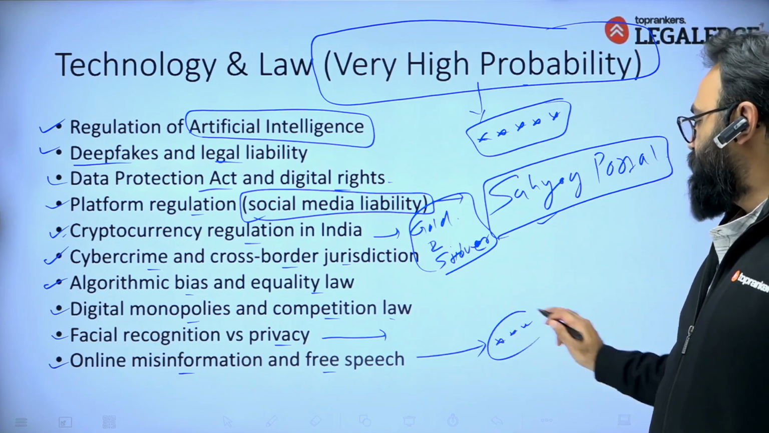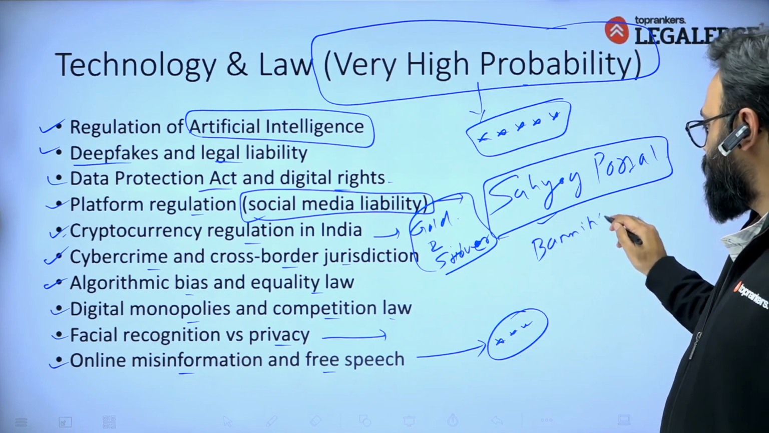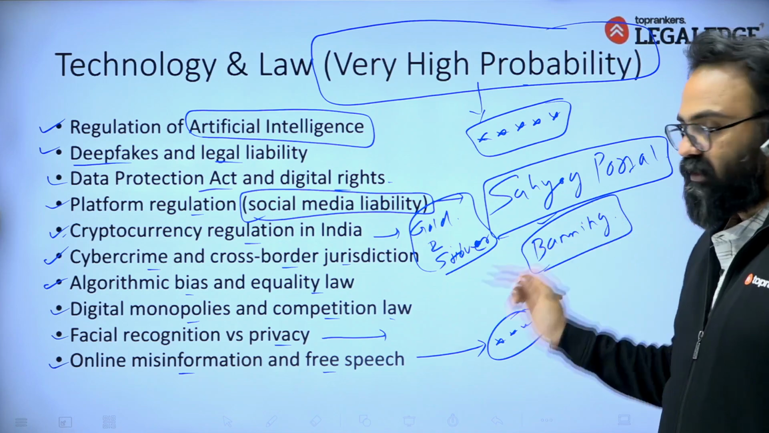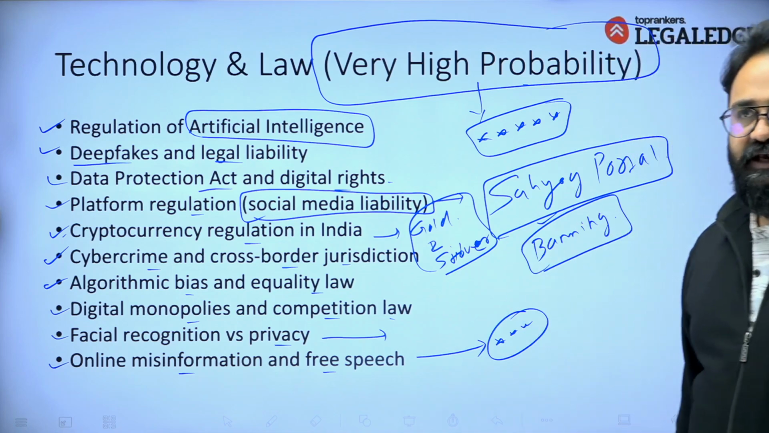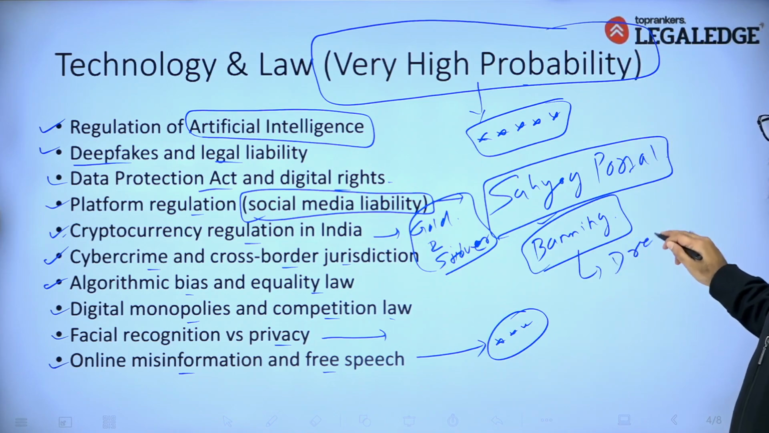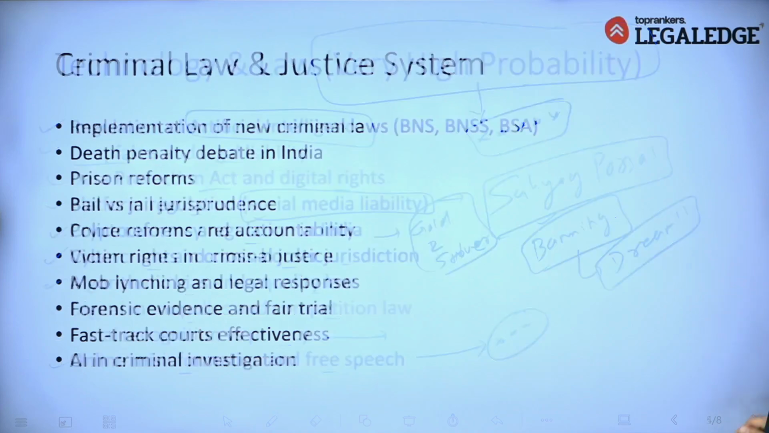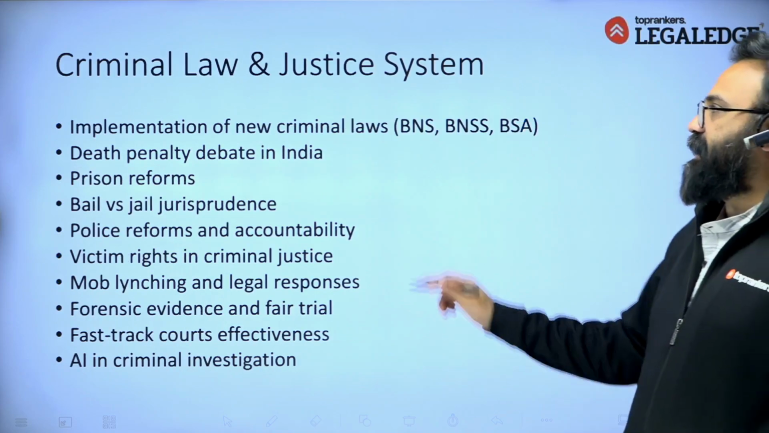Even banning of online games, or you can say money related games, that can also be asked, right? So banning of money related games, that can also be asked because it was in news, and a very big company called Dream 11, right, because of this one decision it was almost shut down, right? Then constitutional law and justice system.